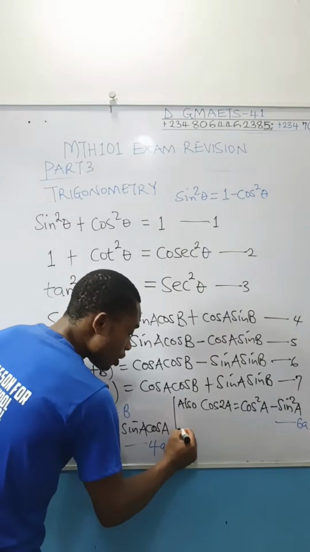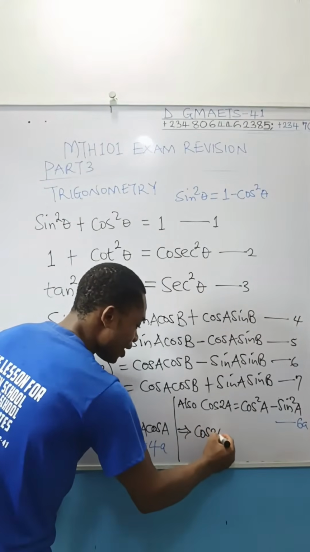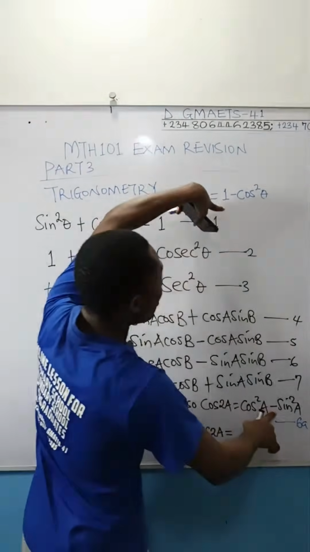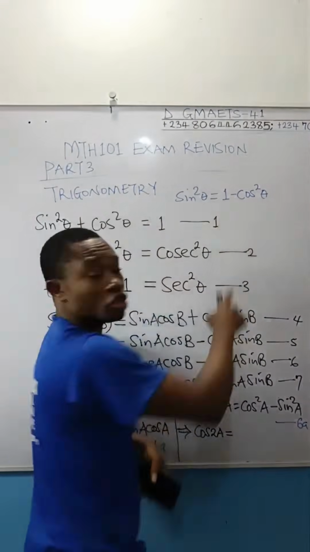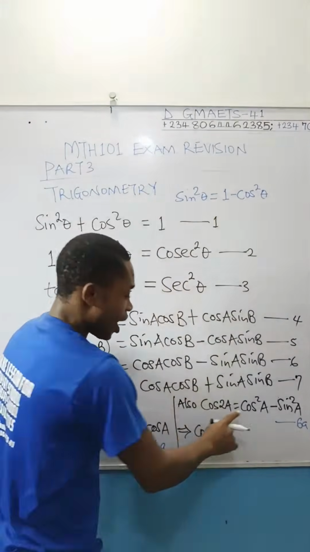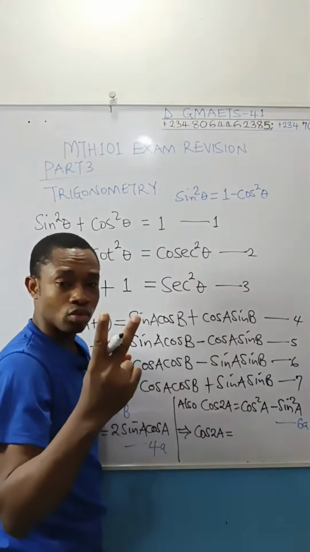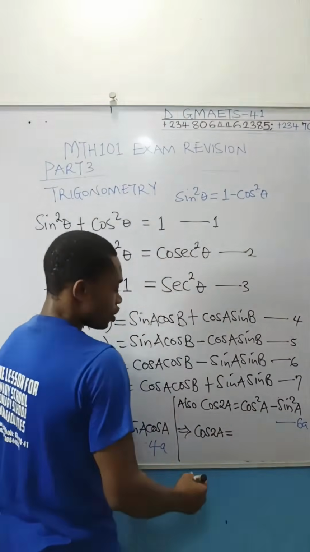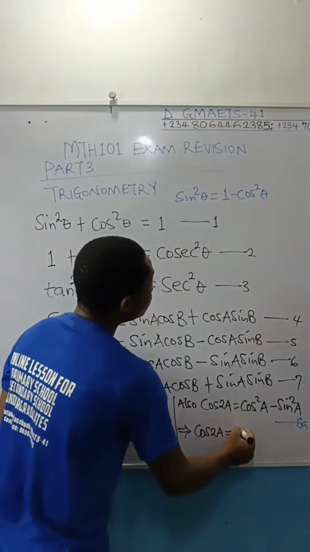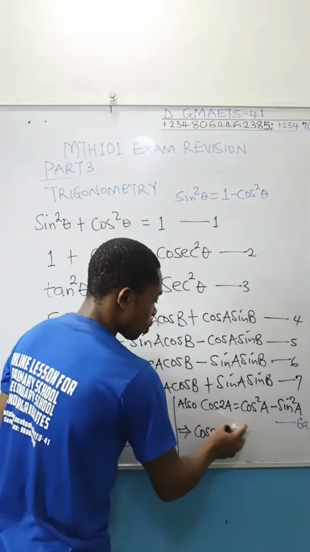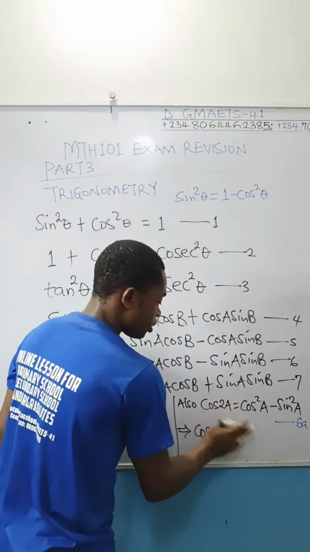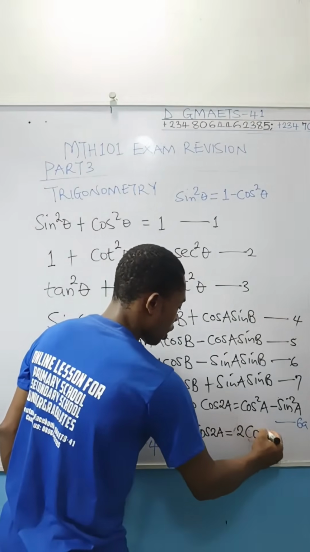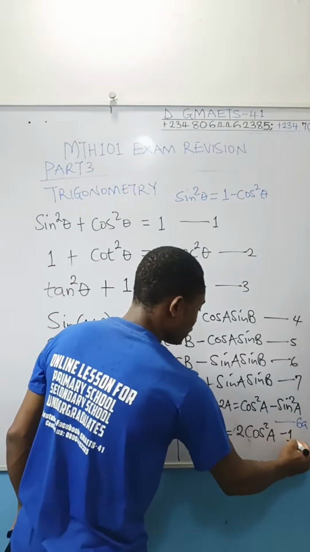So it also implies that cos 2A is equal to cos squared A minus sin squared A. Then this minus will affect this minus to change to plus, so you have plus cos squared A. And then cos squared A plus cos squared A will give you 2 cos squared A. That's what you're going to get if you do the substitution. So everything will now be 2 cos squared A, and then minus 1. That's what you're going to get there.